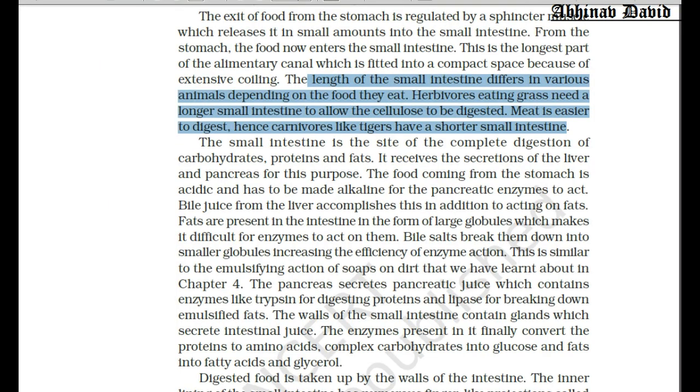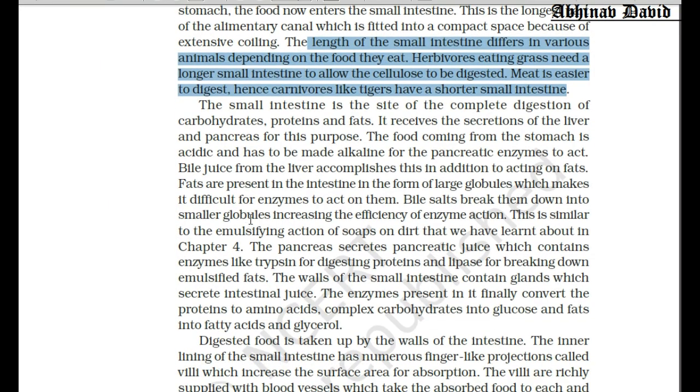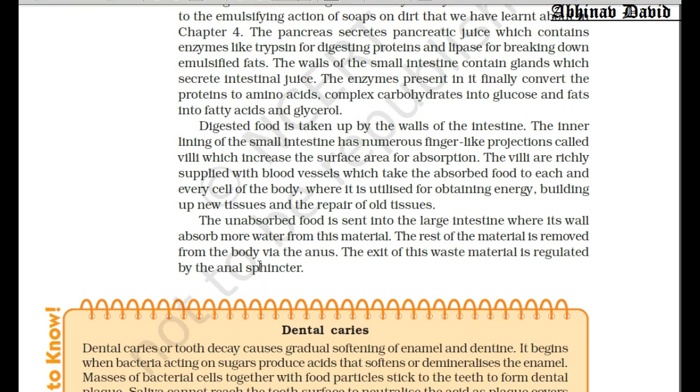Now if you see the last part of this paragraph, the unabsorbed food is sent to the large intestine where it will absorb more water from this material. Then it changes into a semi-solid structure called feces, and the rest of the material is removed from the body by the anus through the anal sphincter. It is written here, the exit of the waste is regulated by anal sphincter. So this is the completion of digestion in human beings.